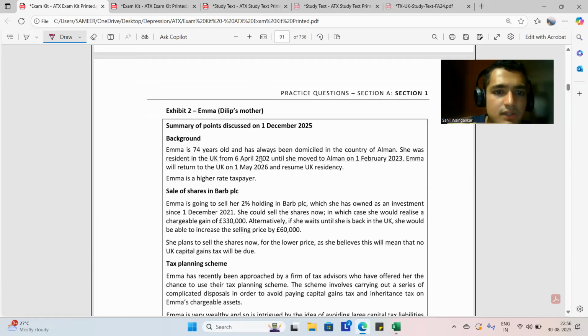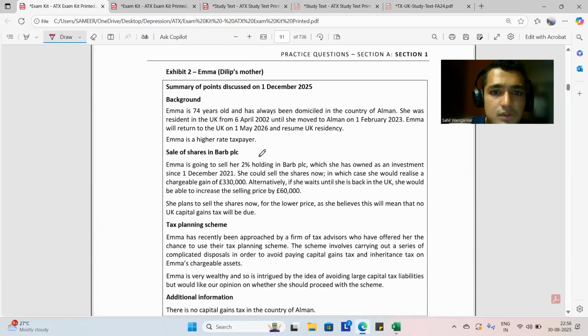In the current scenario, Exhibit 2, we can see that Emma is 74 years old and has always been domiciled in the country of Oman. She was a resident in the UK from 6th of April 2002 until she moved to Oman on 1st of February 2023. Emma will return to the UK on 1st of May 2026 and resume UK residency. So we can say that the temporary non-UK resident rule applies, because she will be coming back to the UK within 5 years, and she was a resident for 4 out of the previous 7 tax years.